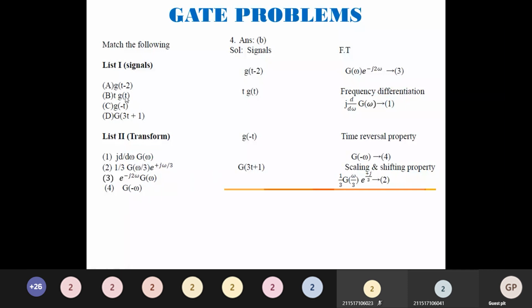Similarly, t into g of t is frequency differentiation. So frequency differentiation gives j d by d omega G of omega. What is the last one that is left out? Combination. So we directly answer this one. Very good. Next.